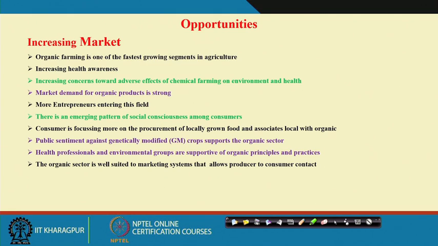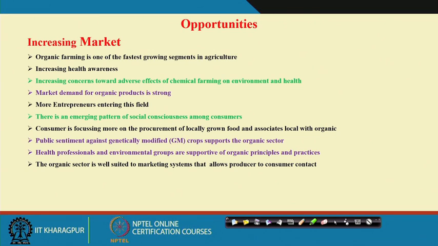So, awareness among the local consumers is increasing, and that brings a great demand for organic foods. More entrepreneurs are also entering the field. You can see many farms, and many educated youth from different backgrounds are also entering the agricultural field. Companies like Reliance and Tata are also entering agriculture to produce better quality, organic produce.